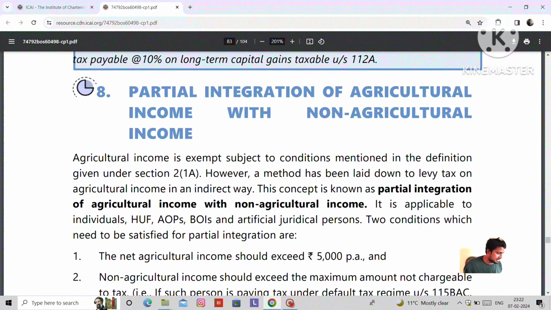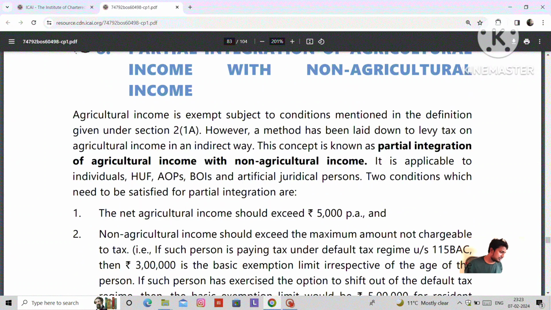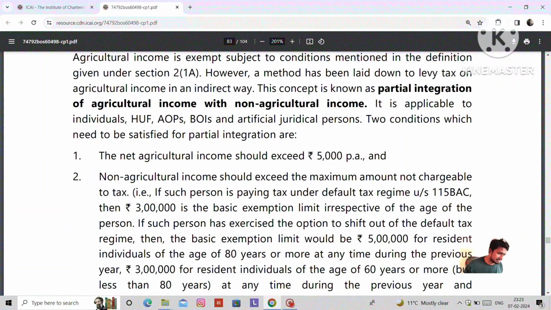However, a method has been laid down to levy tax on agriculture income in an indirect way. This concept is known as partial integration of agriculture income with non-agriculture income. It is applicable to individuals, HUFs, AOPs, BOIs and artificial juridical persons. Two conditions need to be satisfied for partial integration.